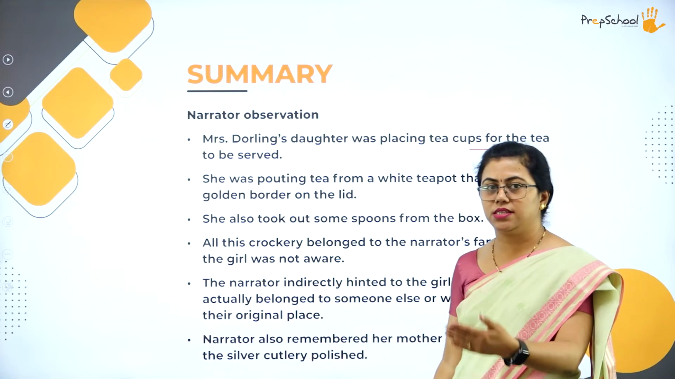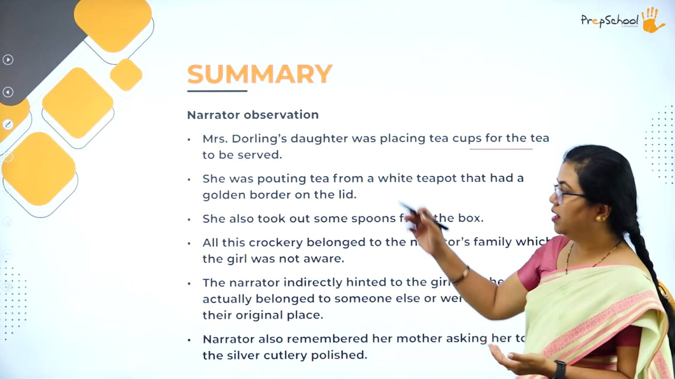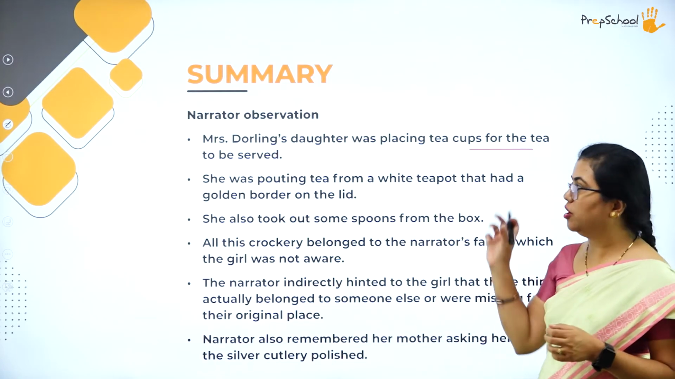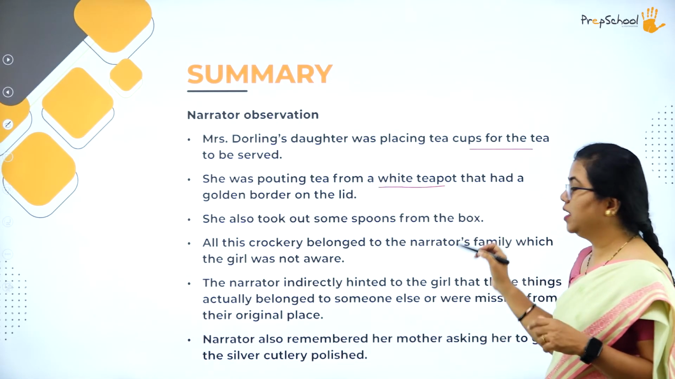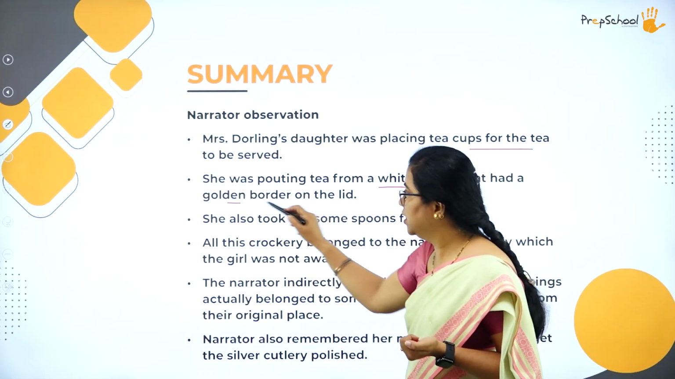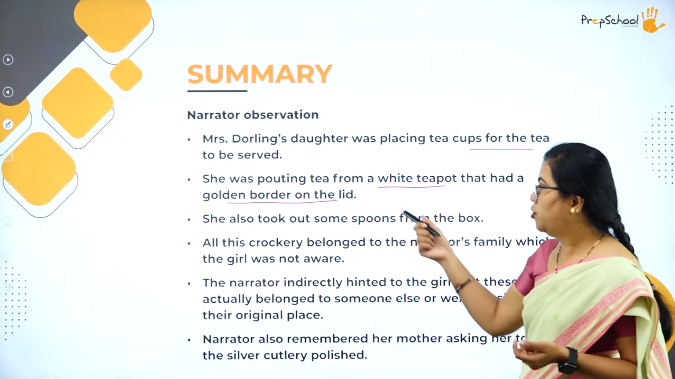At the same time, the narrator comes. She tells her to have tea. So at that time she observes the tea cup. She was pouring this tea from a white teapot that had a golden border on the lid. So this golden border she observed.